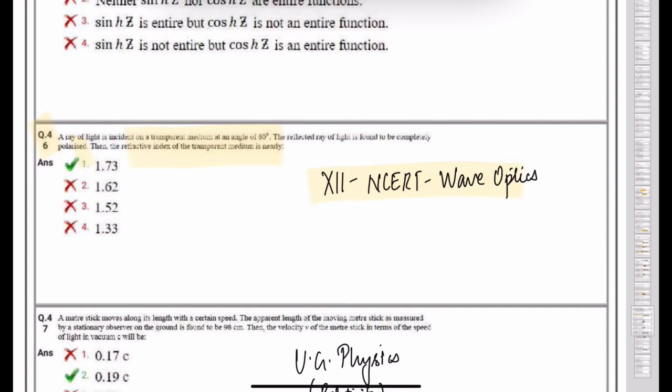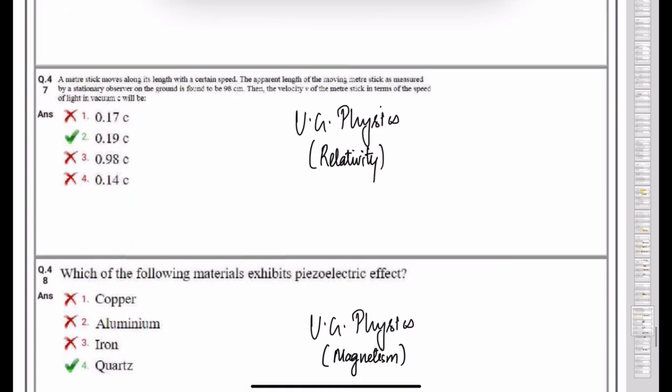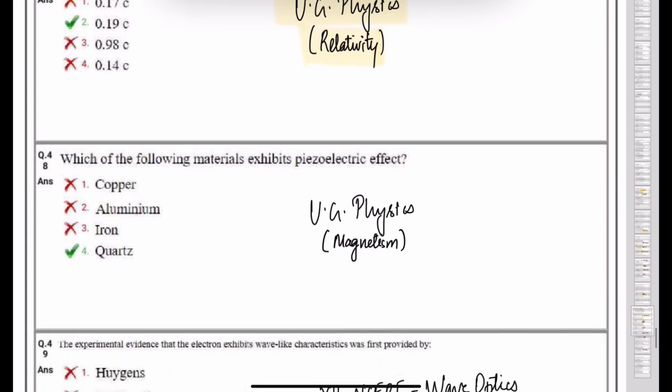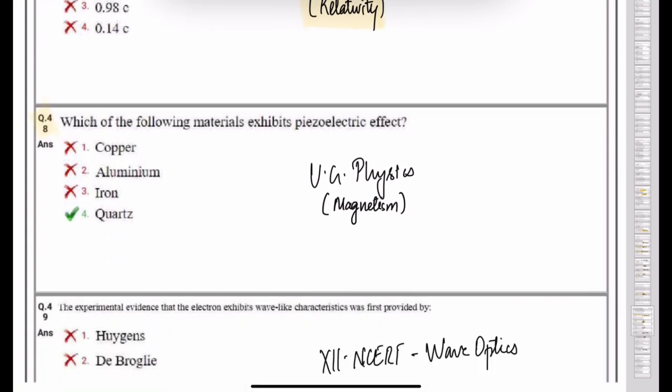Question number 47. A meter stick moves along its length with a certain speed. The apparent length of a meter stick as measured by a stationary observer on ground is found to be 98 centimeters. Then the velocity v of the meter stick in terms of speed of light in vacuum. So this is from relativity chapter. This we have studied in first year physics. Question number 48. Which of the following matters exhibit piezoelectric effect? So this again we have studied in first year physics, magnetism chapter.